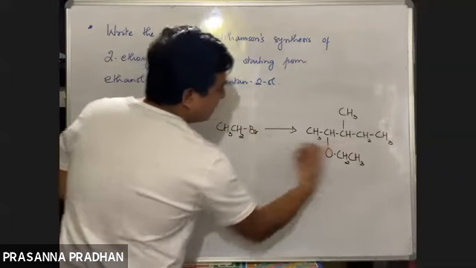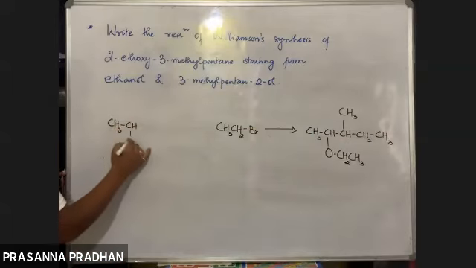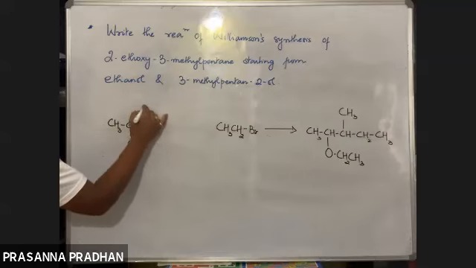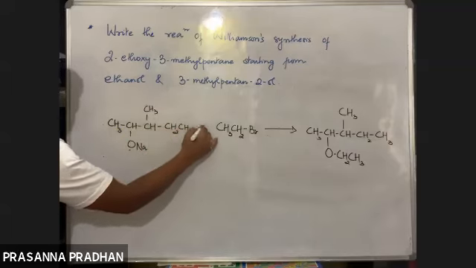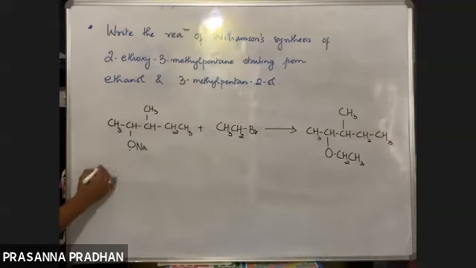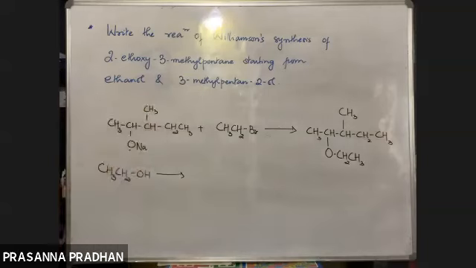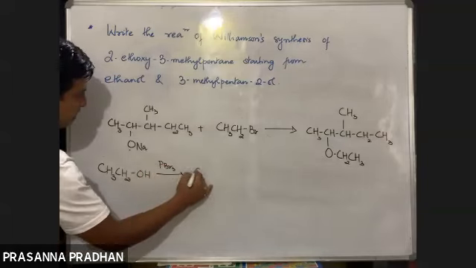So this is the alkoxide ion, with O negative Na here. I drew the alkoxide ion which is required. So these are the set of reagents. Now the starting compound is ethanol. You are going to convert ethanol to what? Yes, ethanol to ethyl bromide, so I'll be using PBr3. Very good, excellent. See, it's solved.